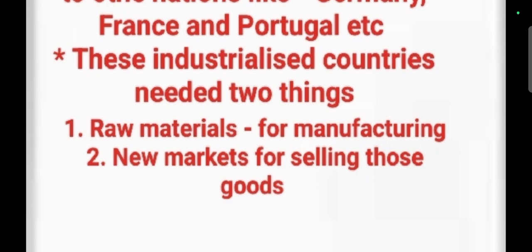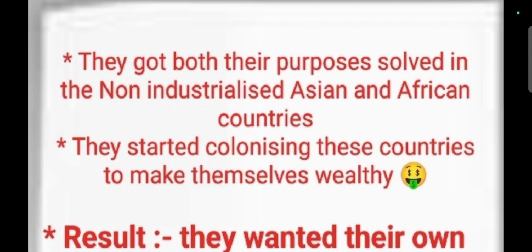These two important needs turned the entire world into world wars. In search of raw materials and new markets, they found their solution in the non-industrialized Asian and African countries.